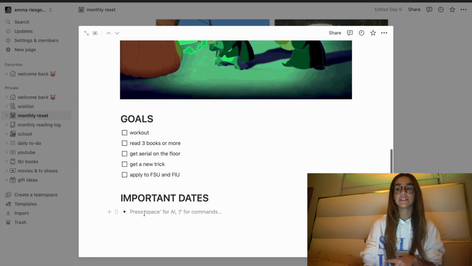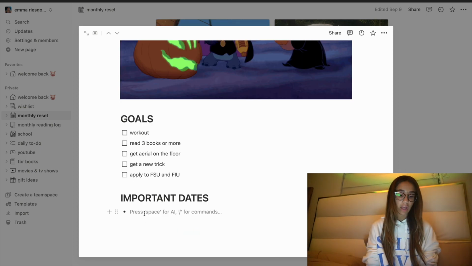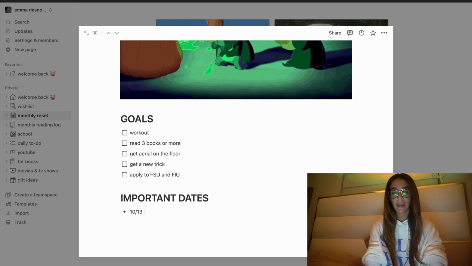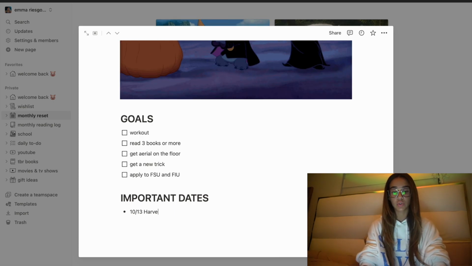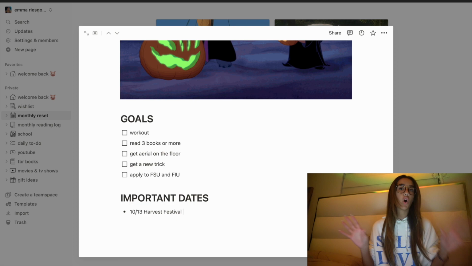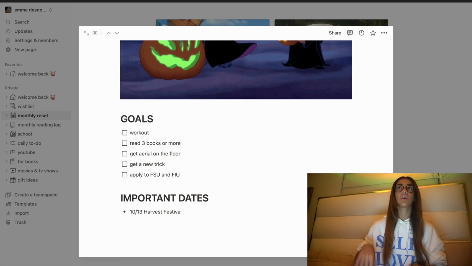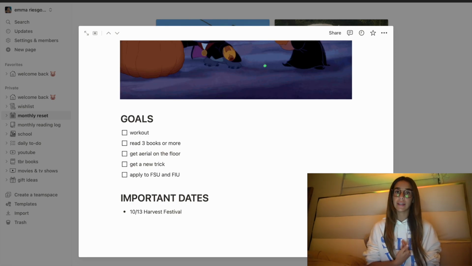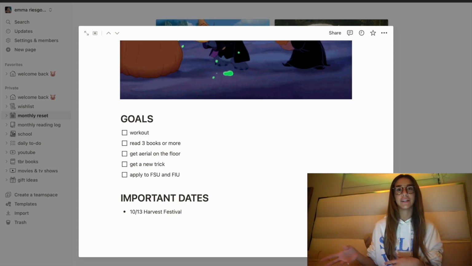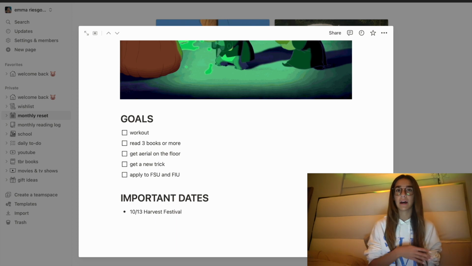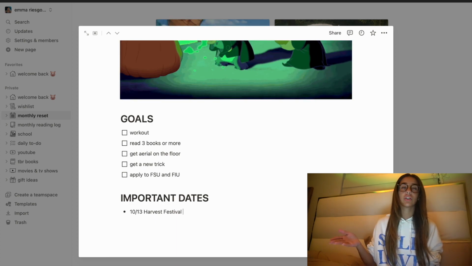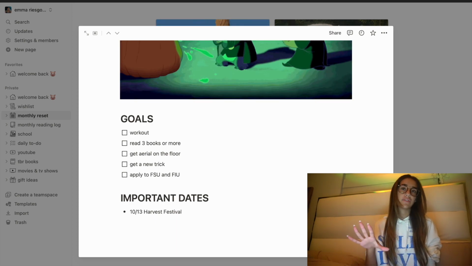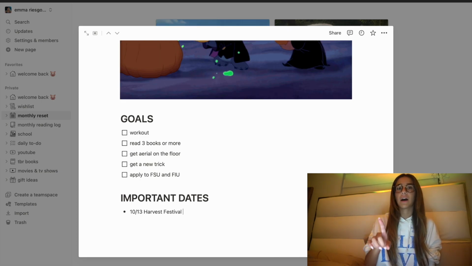For important dates, I actually have no clue. I know October 13, I have Harvest Festival at my school. It's basically like this fall festival that all the clubs have their own tent and have their own activity. So Lionettes, we're doing Pie a Lionette. So you pay $2 to pie whichever dancer of your choice. Or you could pay $5 to pie one of the coaches.